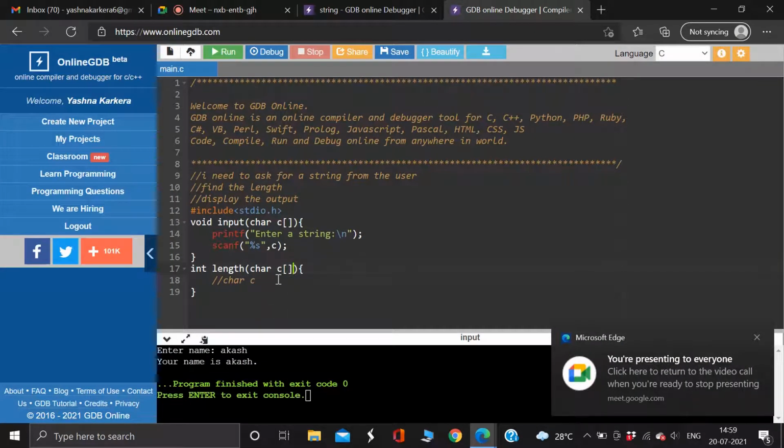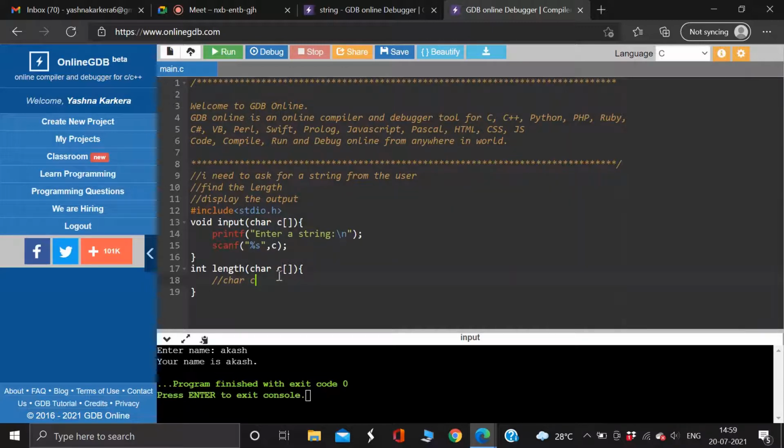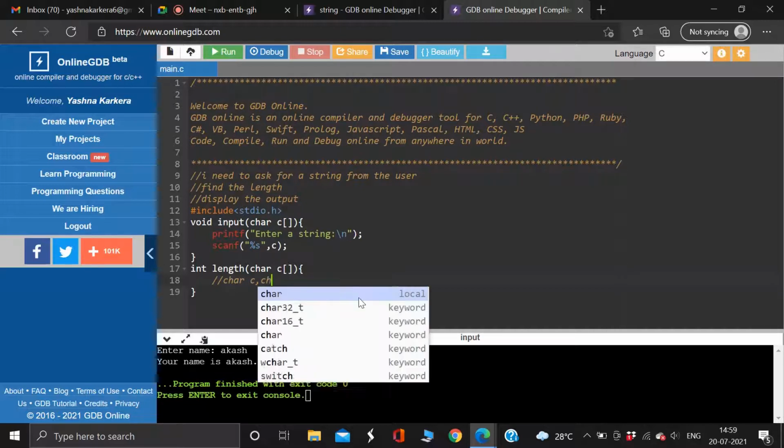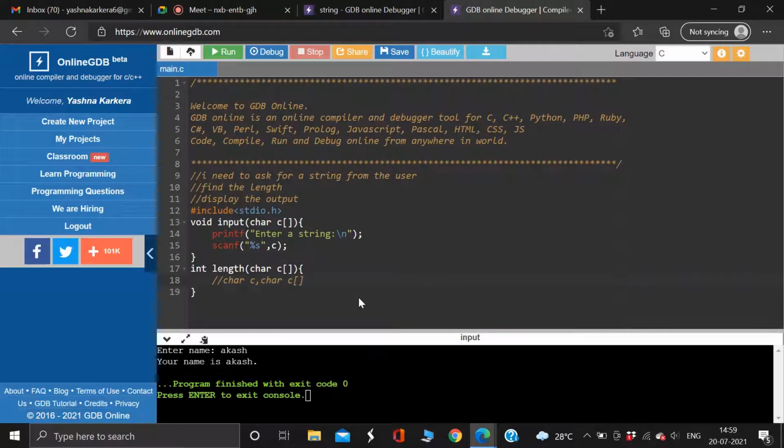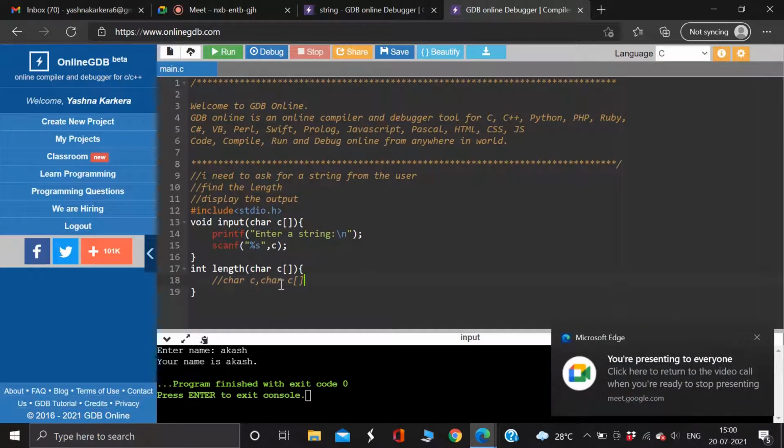So char c means this c has just one character. I can store A in it, B in it, or C in it, but I cannot store more than one character in c. But if I write char c with square brackets, I'm storing a word, as Tribhuvan said. I can store a sentence also.